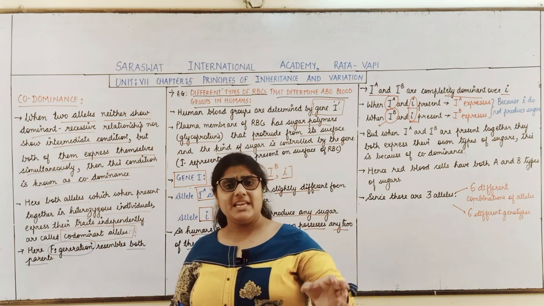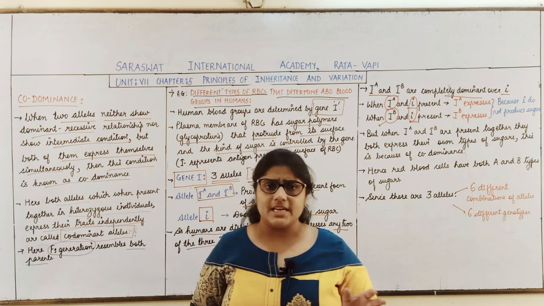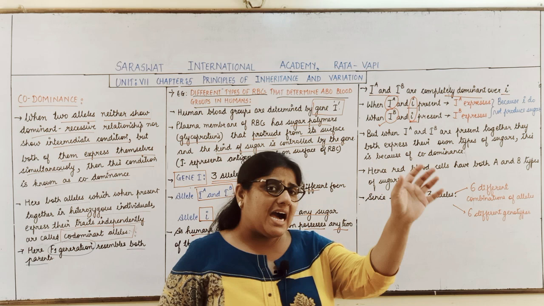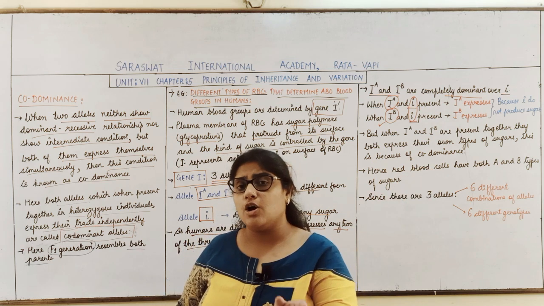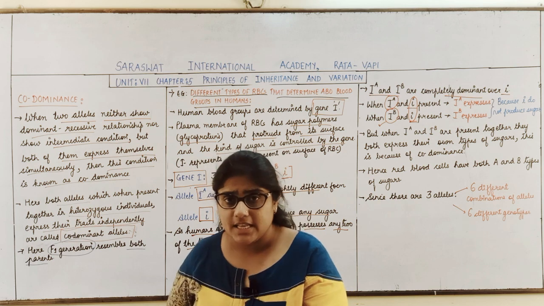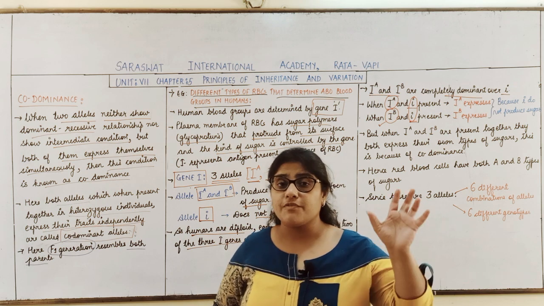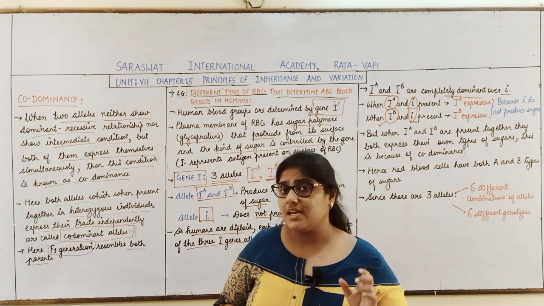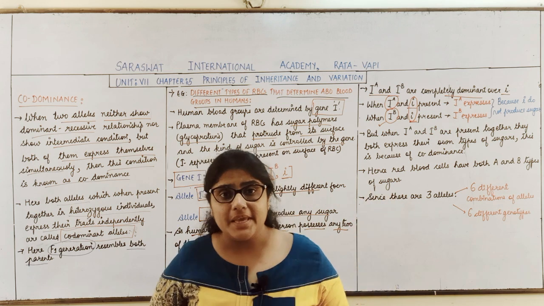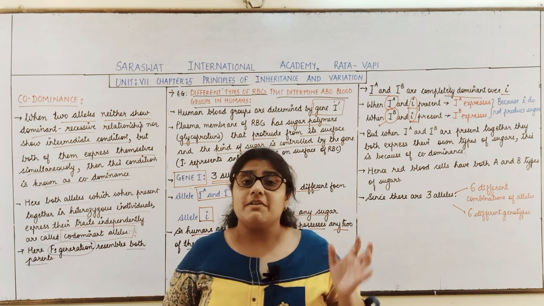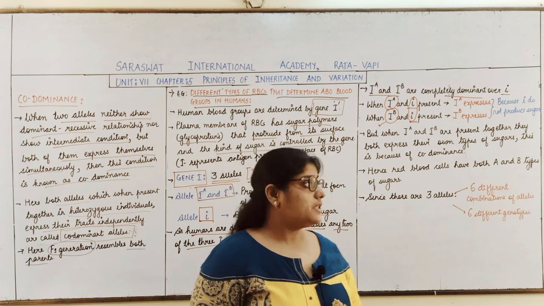So when capital I gene is present along with small i, the capital I gene may be IA or it may be IB. When these genes are present along with the small i gene, which character gets expressed? The character of capital IA and IB gets expressed. Why? Because capital IA and capital IB are responsible for development of the sugar, and the small i gene does not develop the sugar.